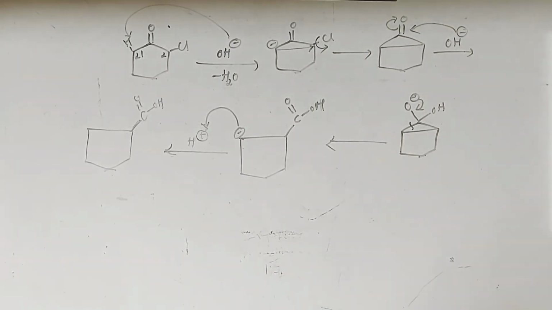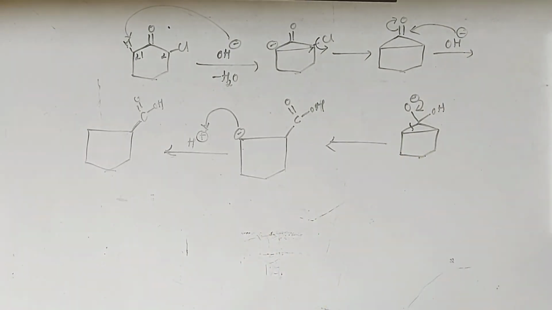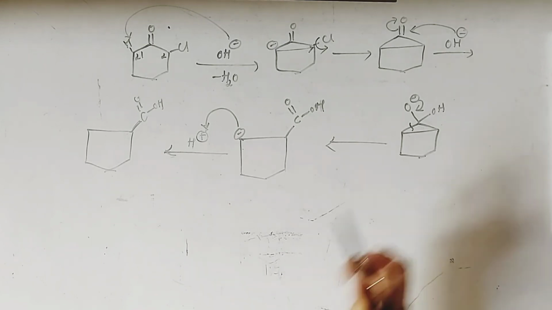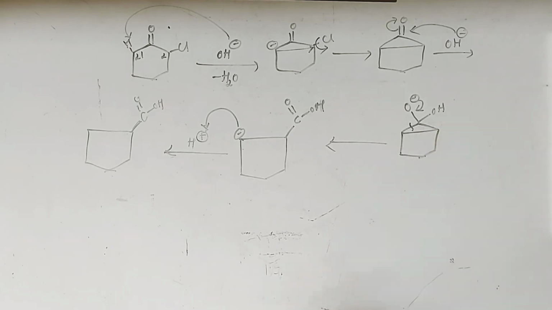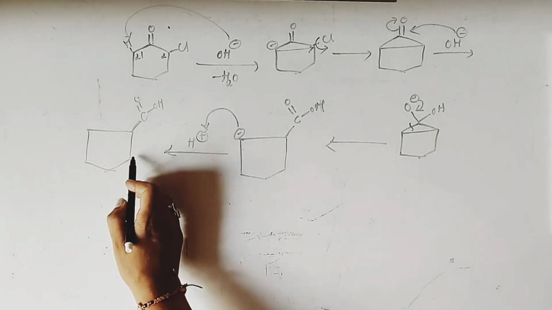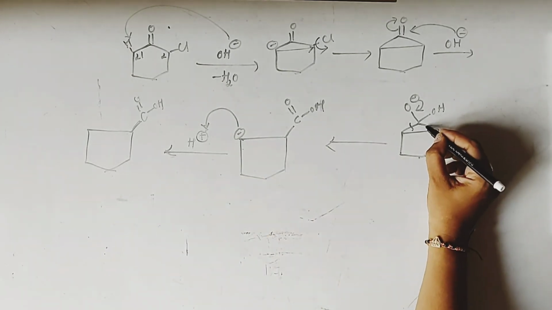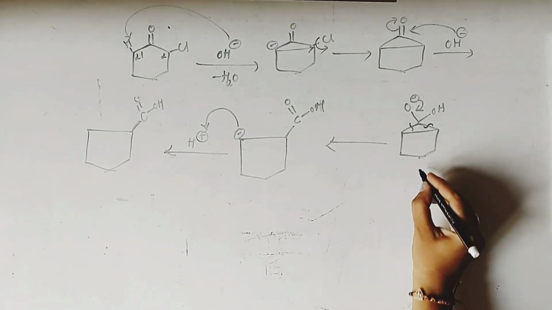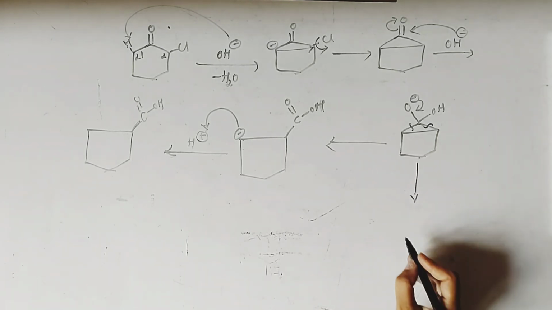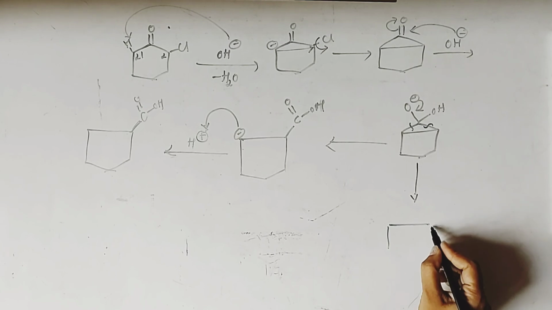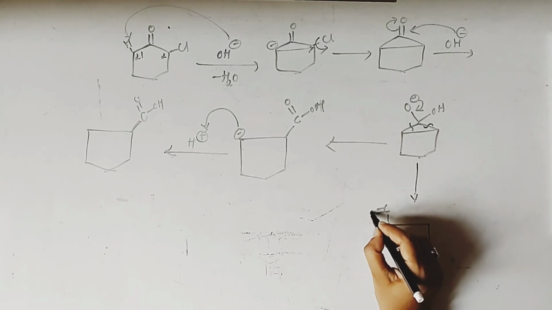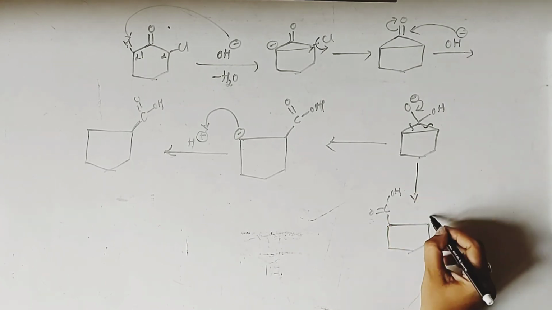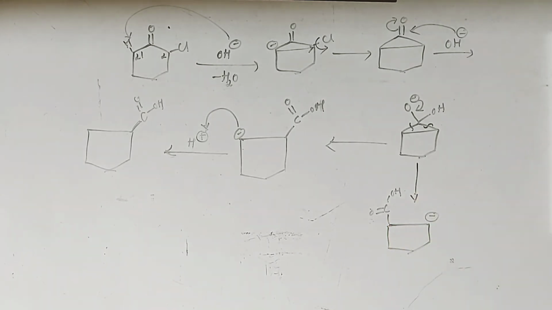Here we have two possibilities, because the opening of the ring can take place at any position. If the bond between C1 and C2 breaks, we will get this product. If the bond between C1 and C3 breaks, we will get a somewhat different intermediate, since we have the carboxylic group in this position and the negative charge is now on this carbon.